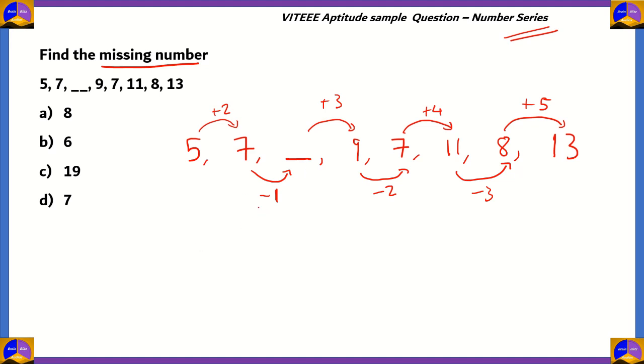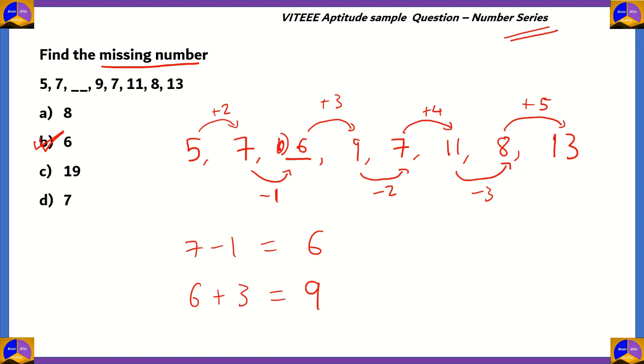So our value has to be 7 minus 1, and when 3 is added to it, it gets 9. So that's easy. 7 minus 1 gives you 6, and to verify, you can add 3 to 6 and you will get 9. So therefore, the correct answer is option B, which is the number 6. So by using this method, you can find out any question based on number series.